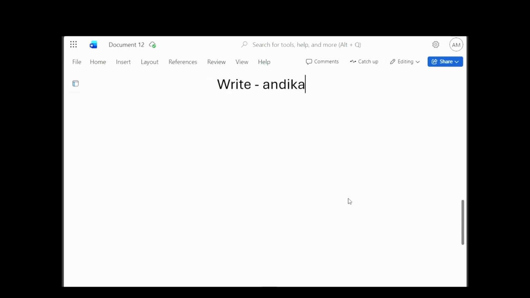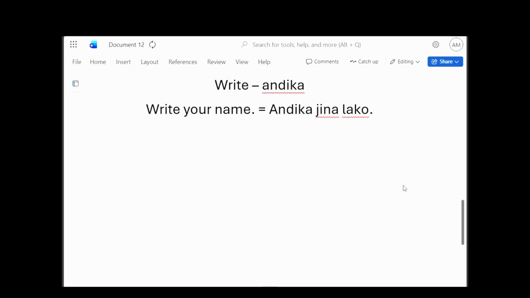So let us look at the last word, which is write. Write in Swahili becomes andika. So let's change this to Swahili. Write becomes andika. Then you interchange the position of the words in Swahili for these two. So name will come first. Andika. Name in Swahili is jina, and then your in Swahili becomes lako. Andika jina lako.